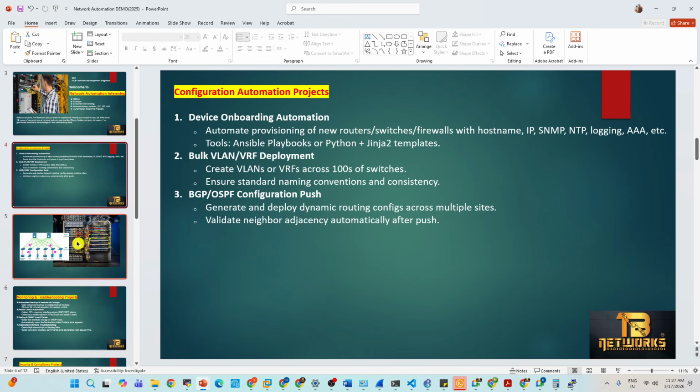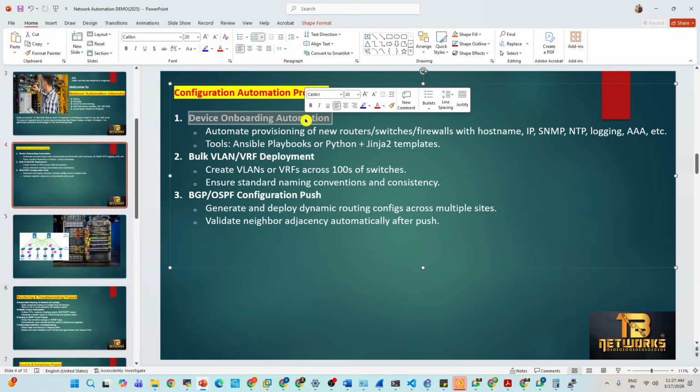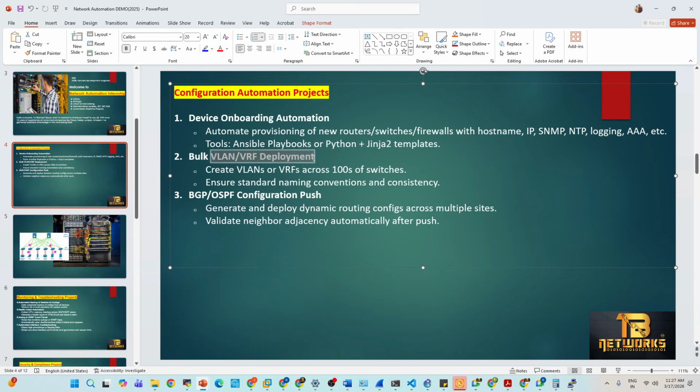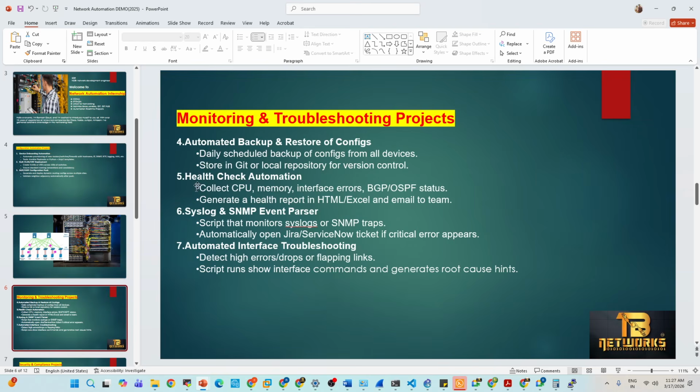Now, where exactly do they use it? They use device onboarding. Device onboarding means if it is a new site, you need to onboard a device, configuring routers and switches, which we just discussed. So they use automation for device onboarding, bulk VLAN and VRF deployment, BGP and OSPF config push. Just now we did it. Then monitoring and troubleshooting projects, and backup and restore.